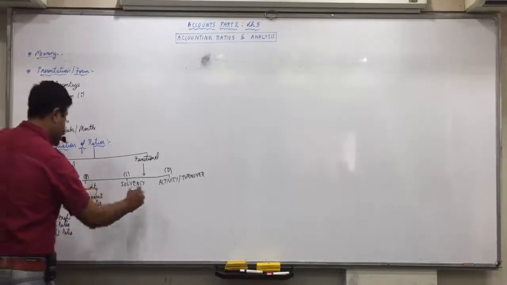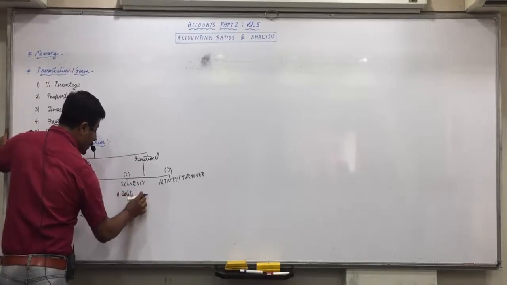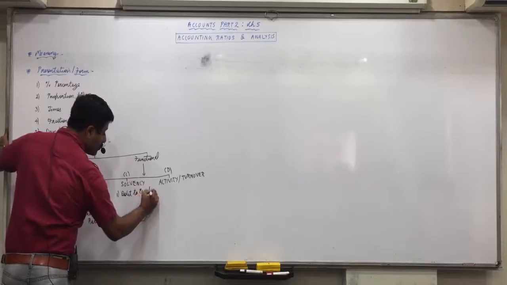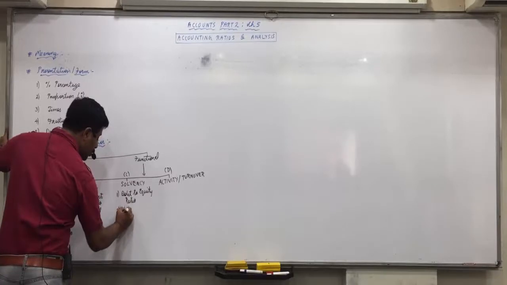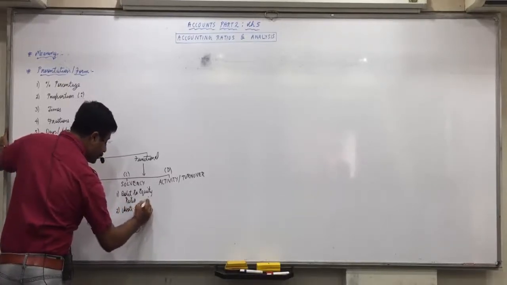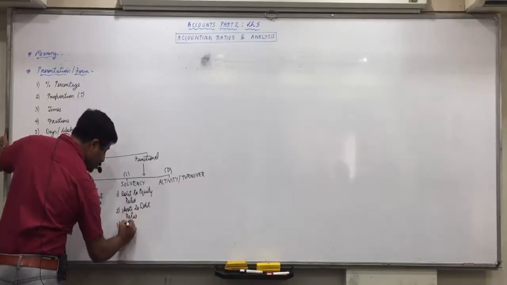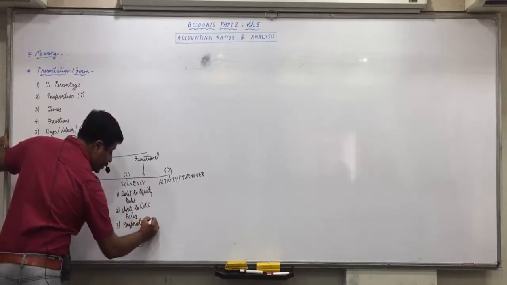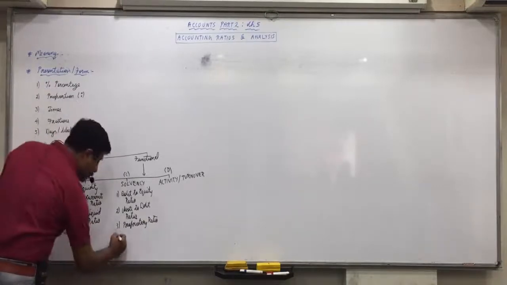In solvency ratios we'll study debt to equity ratio, assets to debt ratio, proprietary ratio, and interest coverage ratio.